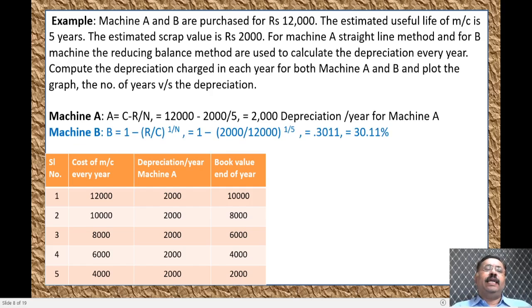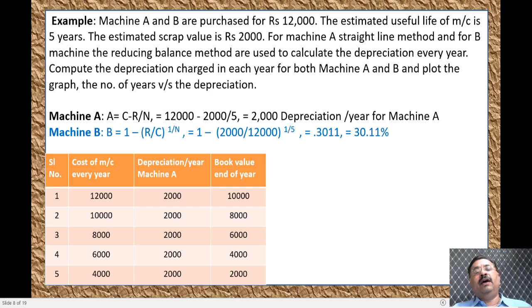Similarly, let us take up machine B, where we have to calculate the depreciation by the diminishing balance method or reducing balance method. The formula is P = 1 - (R/C)^(1/N).